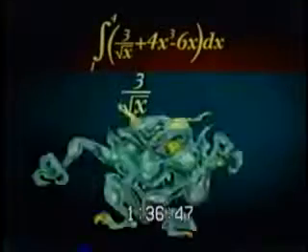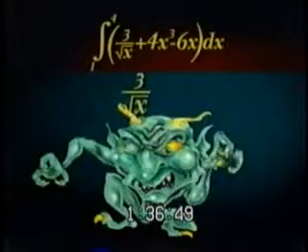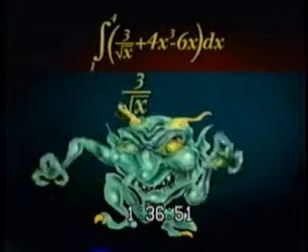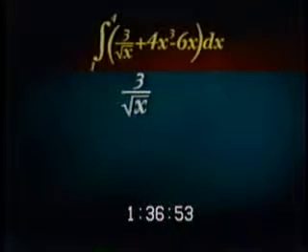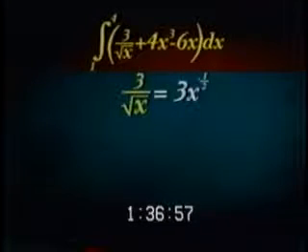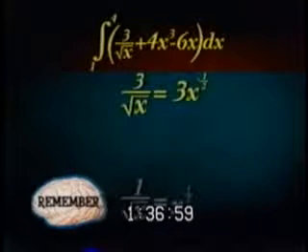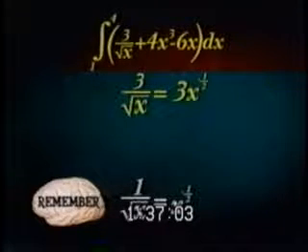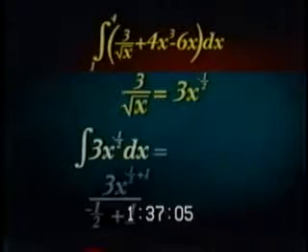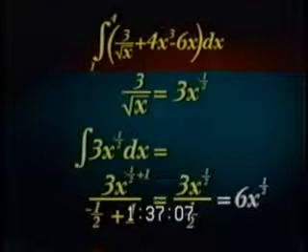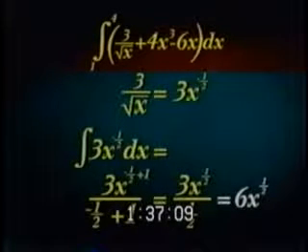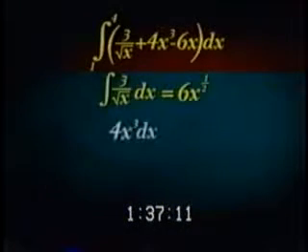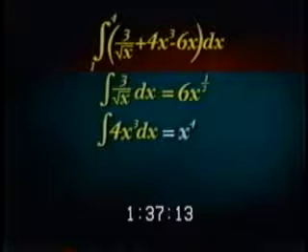The first term looks scary until we write it another way. Whoa, down boy! But looky here! 3 over the square root of x can be rewritten as 3 times x to the negative 1/2 power. Remember, 1 over the square root of x is just x to the negative 1/2 power. Now, using the power rule for integration, this integrates to 6 times x to the positive 1/2 power. The next term, 4x cubed, integrates to x to the 4th.